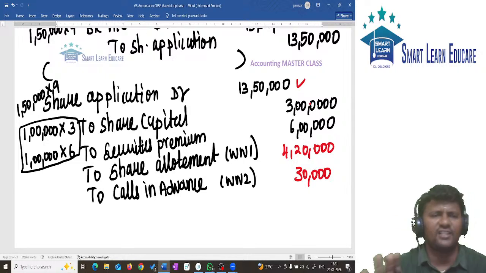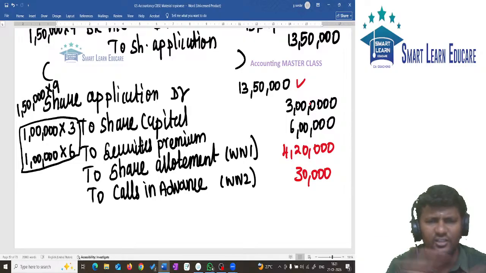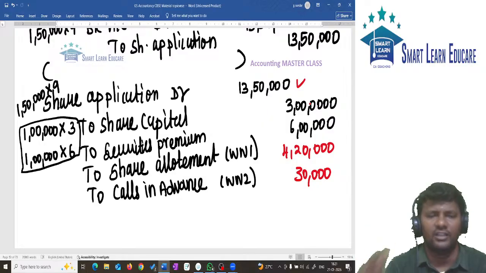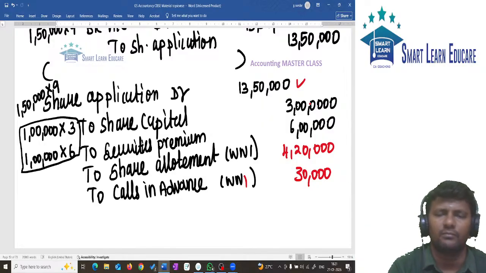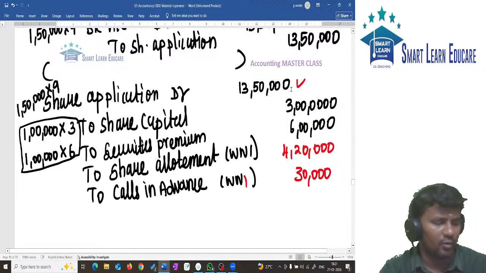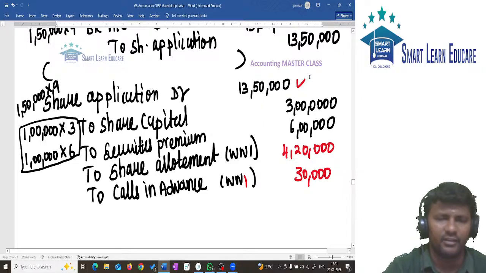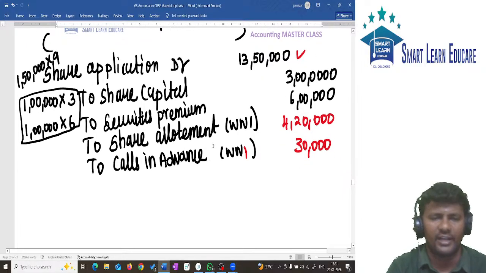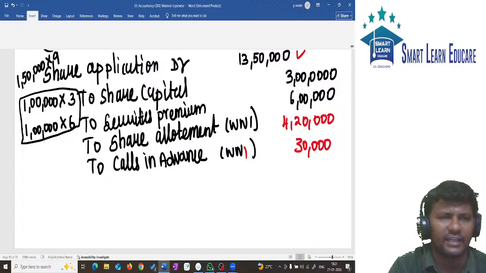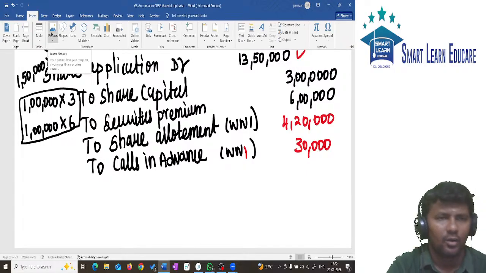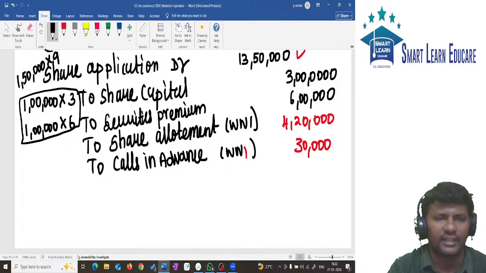Once this entry is completed, you will not make mistakes in the other entries. Only this one entry is important, and for that we need to refer to working note 1. All these amounts will be there in working note 1. Now we will proceed to the next one. What is the second entry we have?